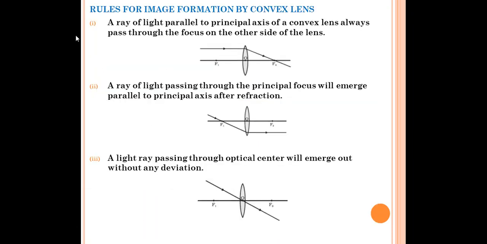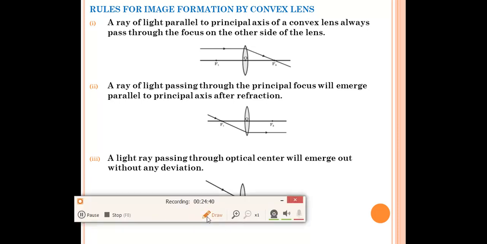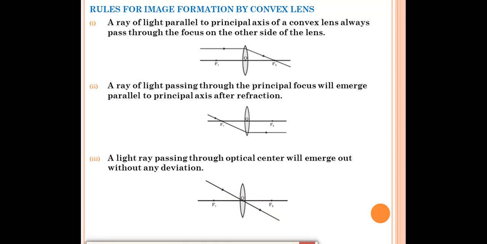Now we'll discuss the rules for image formation by a convex lens. In the case of lenses also, we have to study the ray diagrams for convex lens as well as for concave lens. For this also we have some rules. So first of all, we'll discuss the rules for convex lens. The first rule is a ray of light parallel to the principal axis of a convex lens always passes through the focus on the other side of the lens.